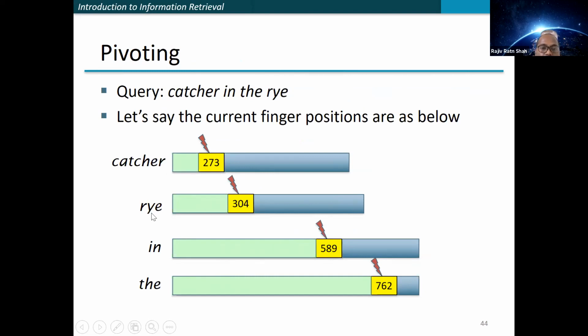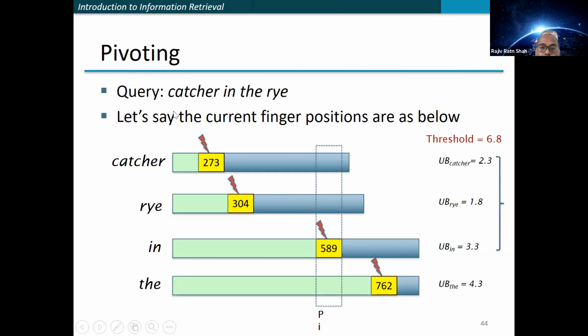So you have "catcher," "rye," "in," and "the." Suppose your pivot, where you are looking, is here, say at 589. You want a document which has "catcher" as well as "rye" and so on.